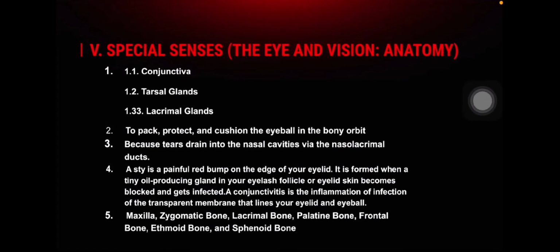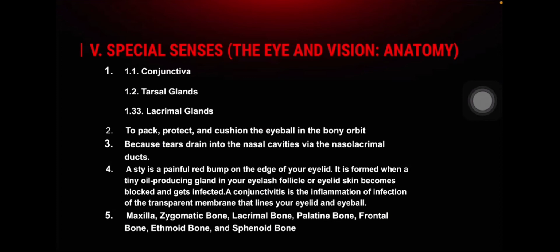Now let's proceed to the special senses, the eye and vision anatomy. Number 1. Several accessory eye structures contribute to the formation of tears and help lubricate the eyeball. Match the described accessory structure with their secretion by choosing answers from the key. Number 1, mucus: conjunctiva. Number 2, oil: tarsal glands.